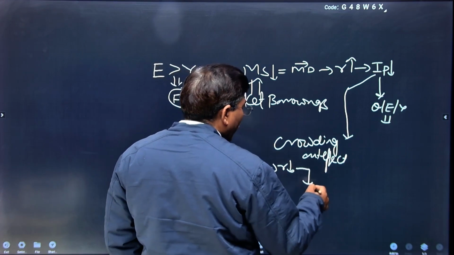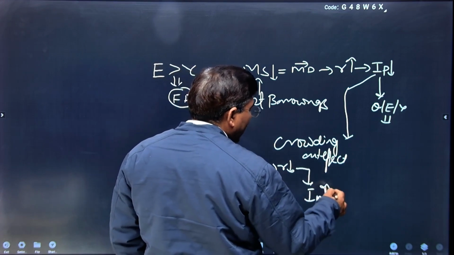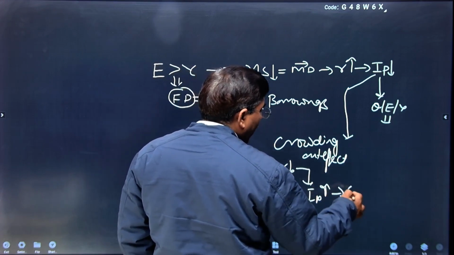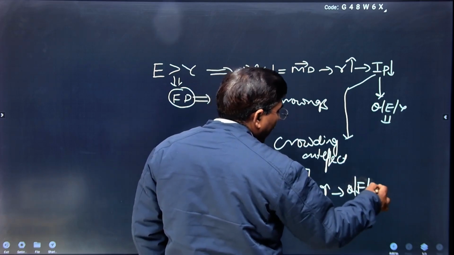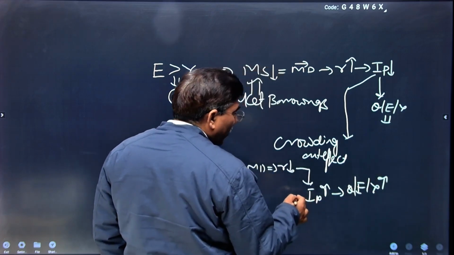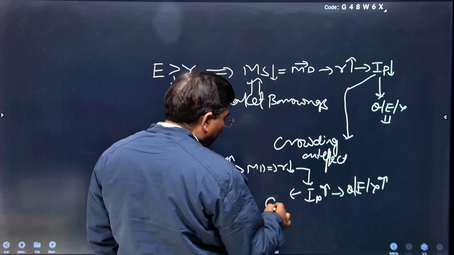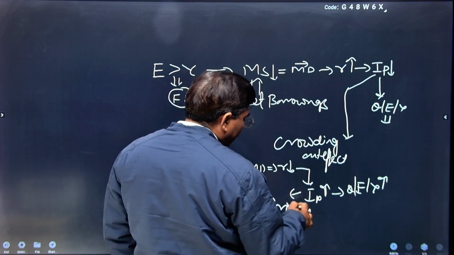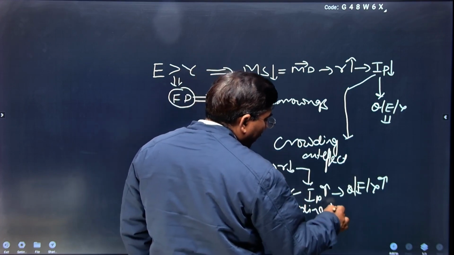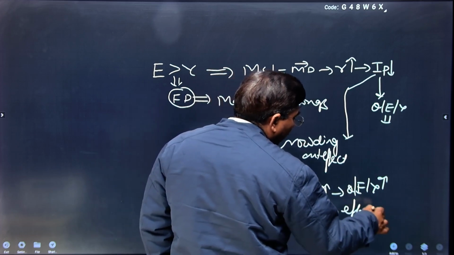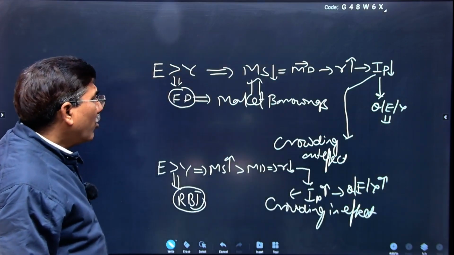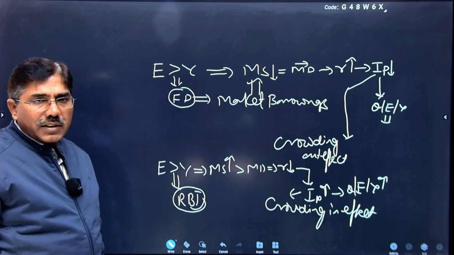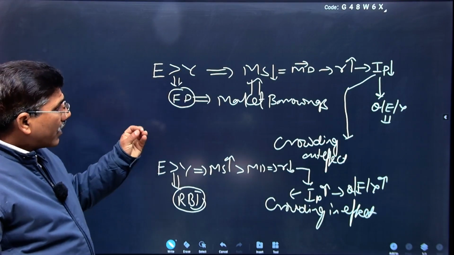In this way, private sector investment will increase, and so will output, employment, and national income. This is known as the crowding in effect.